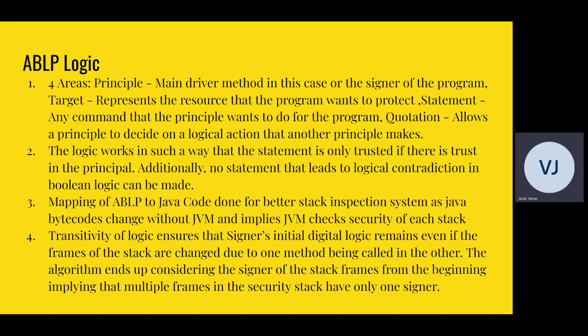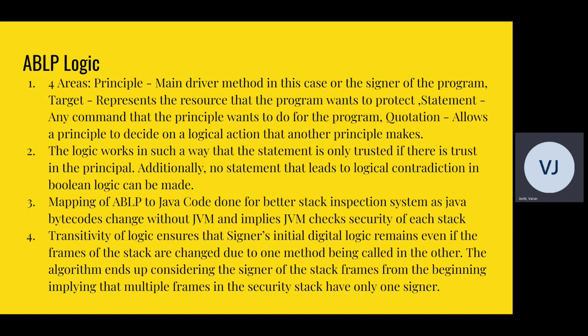Thirdly, statement. Pretty simple, it's any command that the principal wants to run. And then the fourth thing is a quotation, and the quotation is something that lets a principal decide on a logical action that another principal makes. When you're making a security-based system, there are multiple principals. Quotation allows another principal to take a logical decision like true or false, and whether they want to execute something that probably another principal is recommending, maybe a security vulnerability.